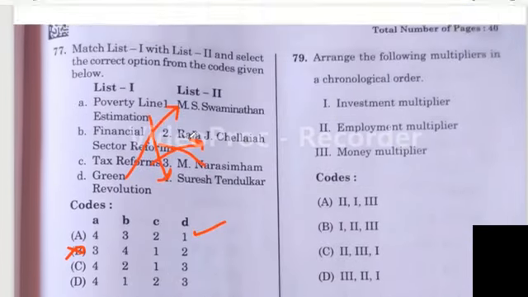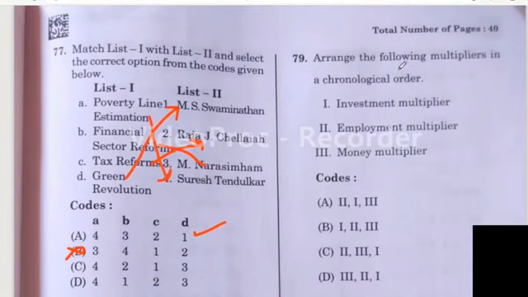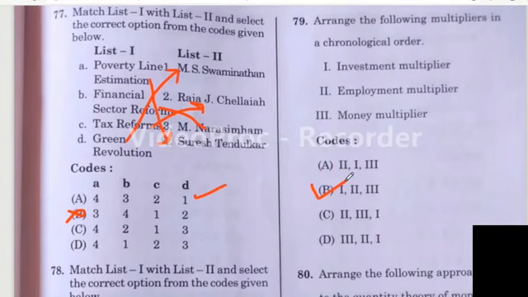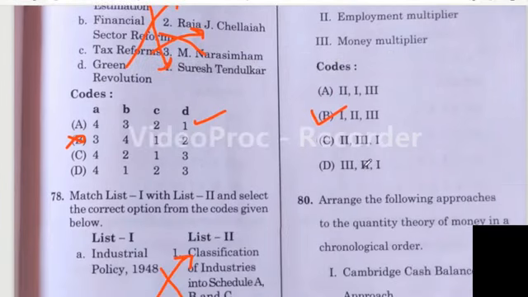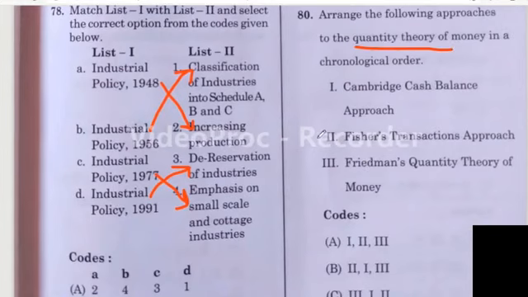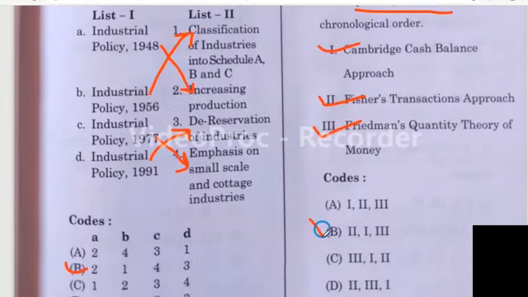Then question number 79. Arrange the following multipliers in chronological order: investment multiplier, employment multiplier, money multiplier. I think the given order is correct. So option B is the right answer. Question number 80. Arrange the following approaches to the quantity theory of money in chronological order. As we all know, first Fisher transaction approach, then Cambridge cash approach, then Friedman quantity approach. 2, 1, 3. So option B is the right answer.